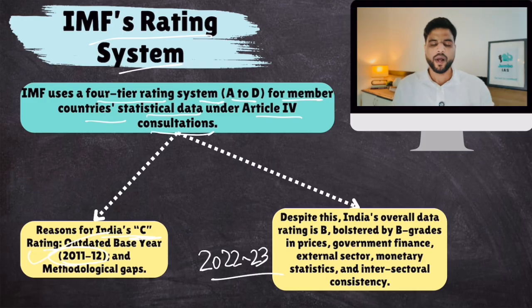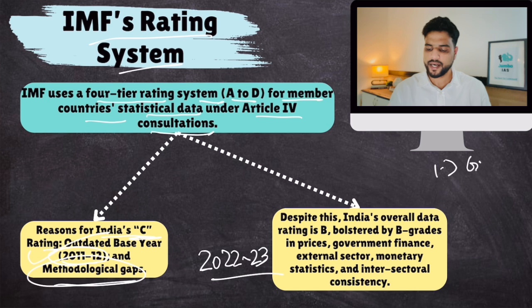And then, there are some methodological gaps. The methodology to calculate GDP, IMF thinks, is not at par. You should know this if you have covered economics from your lectures, or with us in our Gurukul course, that to calculate GDP, there are 3 methods: gross value added method or value added method, expenditure method, and income method, right?